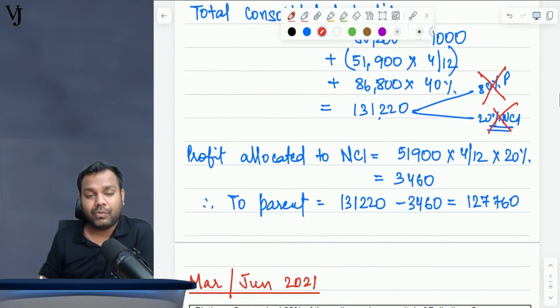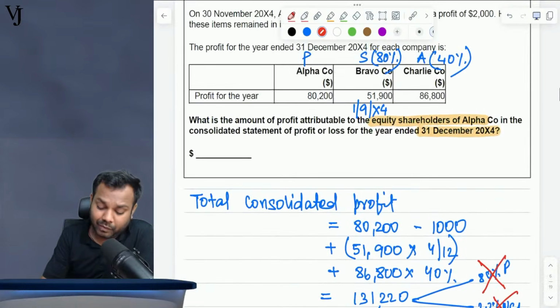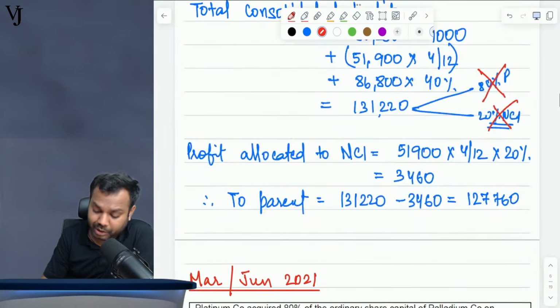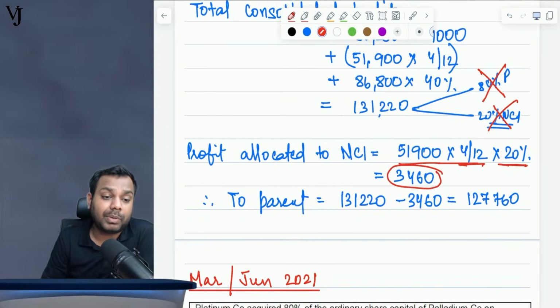Okay, now, so what will you do? First of all, calculate the profit attributable to NCI. And how to calculate the profit attributable to NCI? Take the profits of subsidiary. 51,900 is the profit of subsidiary. Okay, 4 by 12 multiplied by 20%, since there are no such adjustments which impact the profit of subsidiary company, right? So 51,900 multiplied by 4 by 12 multiplied by 20%. This is the amount attributable to NCI.